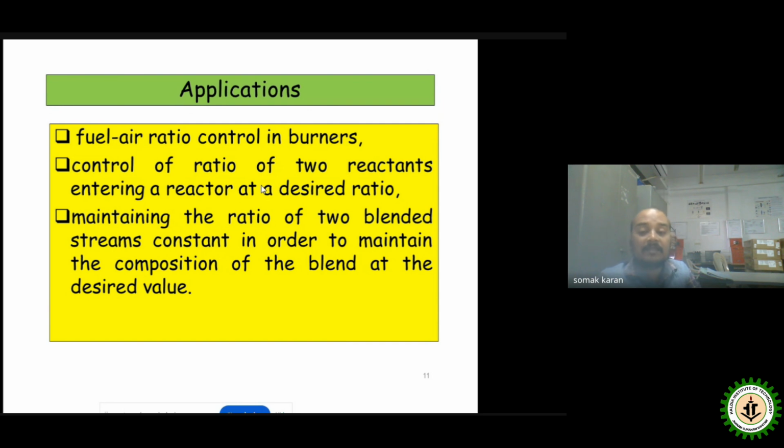Ratio control is another example, in which two streams or two reactants react in a particular chamber or process. There is a huge demand for such ratio control applications in industry. Up to this, for this discussion, we'll meet in another discussion of the instrumentation engineering session in the next days. Thank you so much.